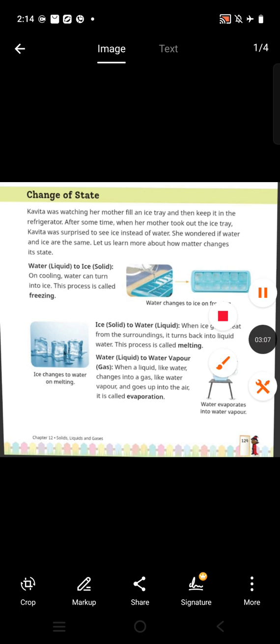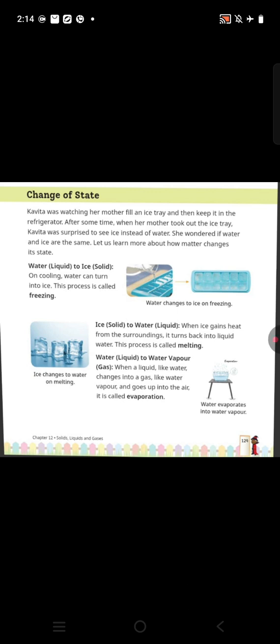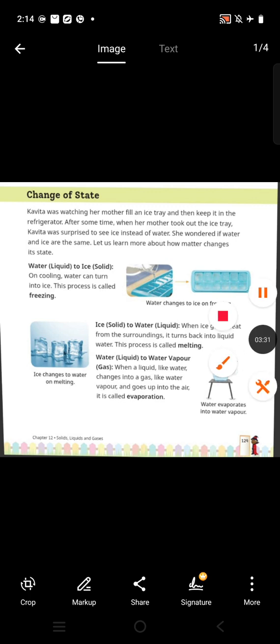When ice gains heat from the surrounding, it changes or turns back into liquid water. This process is called melting. That means changing of ice into water, its liquid form.